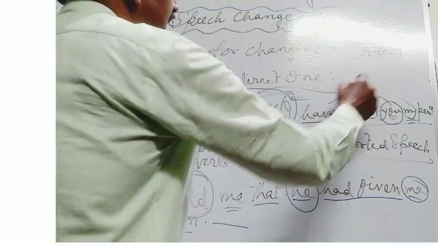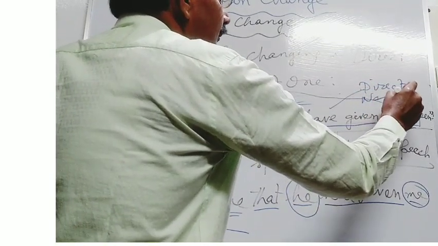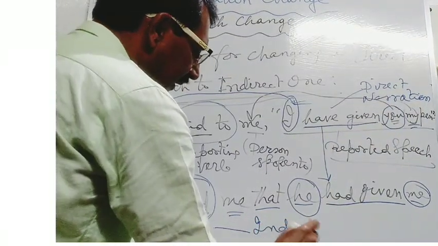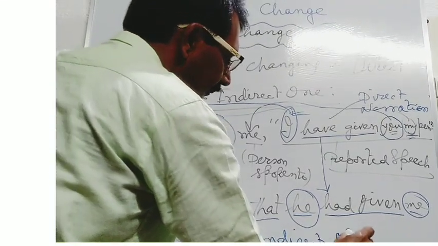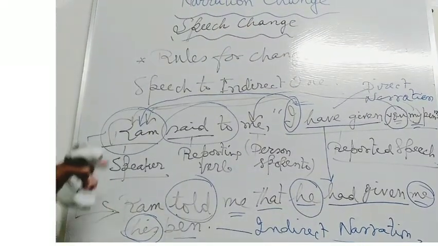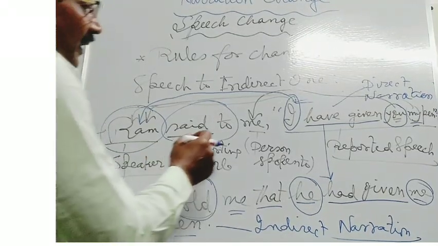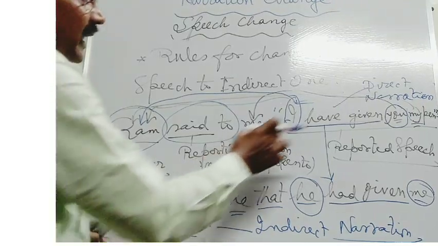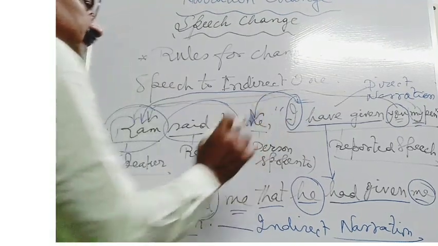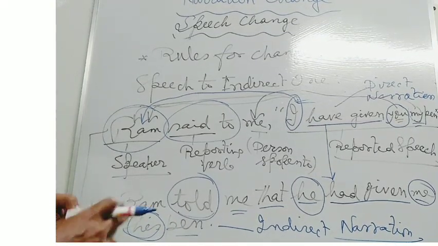Here, as it is the direct speech or direct narration, it is called the indirect narration. Dear students, in this example you have seen that there is the change of the reporting verbs, there is the change of verbs, there is the change of pronoun in the speech at the time of converting the speech into indirect one.